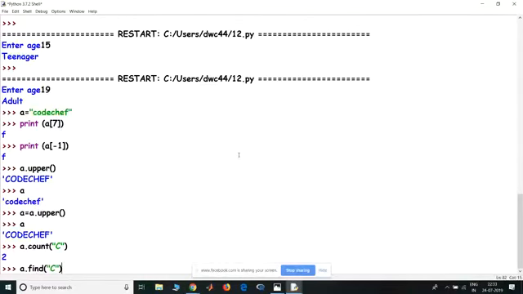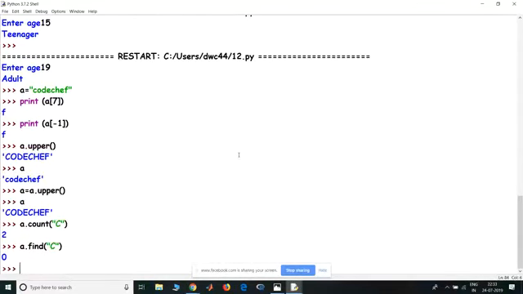If I do an A dot find C, I get a 0. Why do I get a 0? Because 0 is the first occurrence of the alphabet. So if there is a string and I want to find the second time the alphabet occurs or the third time the alphabet occurs, you have to write a C comma, the number which you have to find it in.